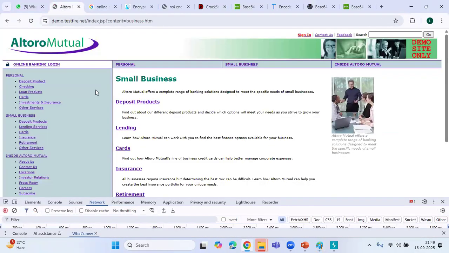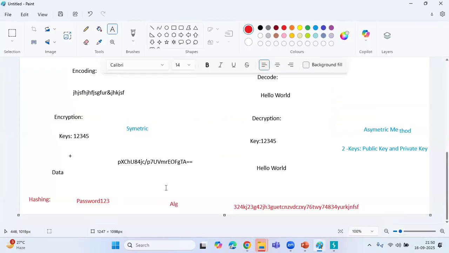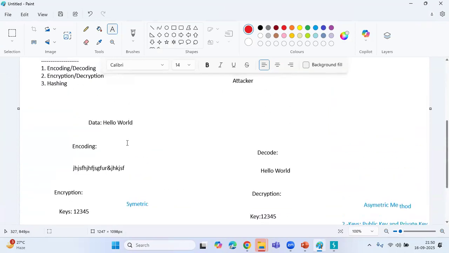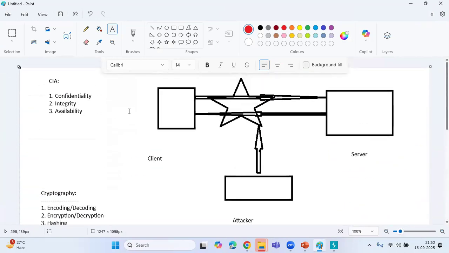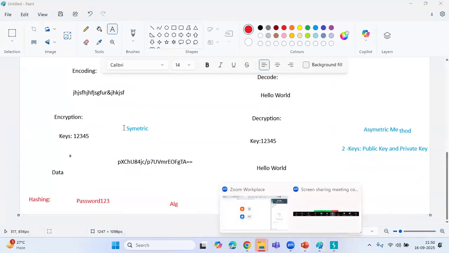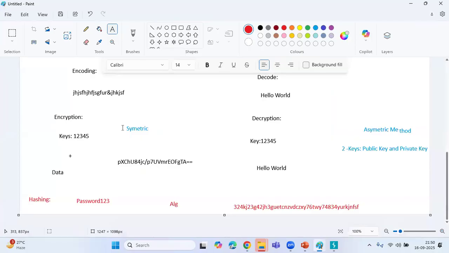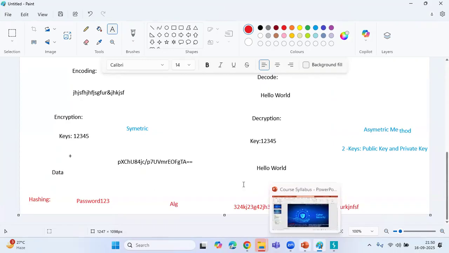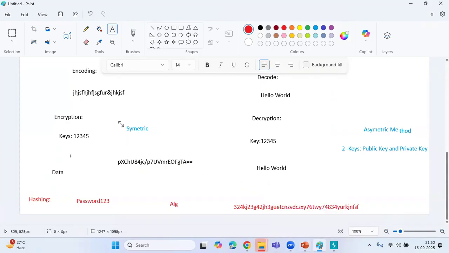In upcoming classes, we'll see more detail about it. For today's session, we're going to finish with this concept. Clear? Just note it, don't forget, and do this as an assignment.